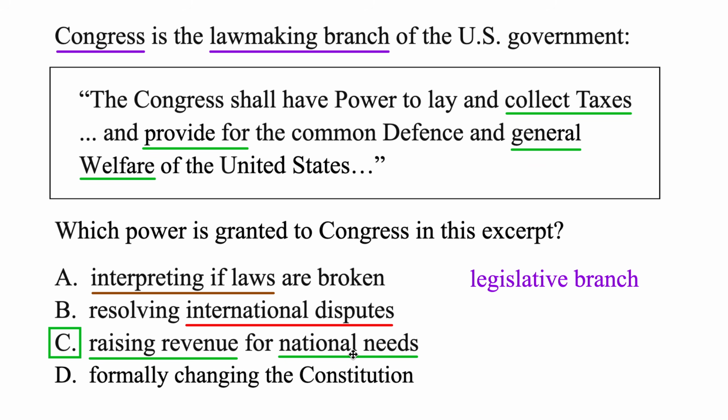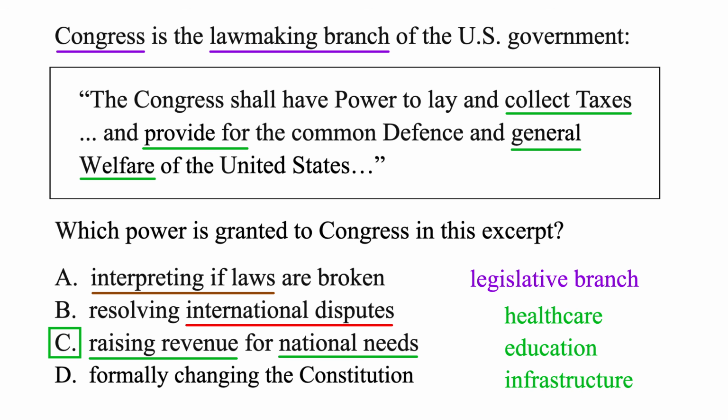But what are some of the national needs that they would need money for? Well, there's a bunch. For instance, public health care, that needs to be funded with taxpayer money, or public education, public roads, buildings, bridges, all that stuff. Basically, Congress, they're going to collect taxes, then they're going to vote on laws of how to distribute that money. So which of these things should get the most amount of money, and so on. So C, this definitely is one of their powers.